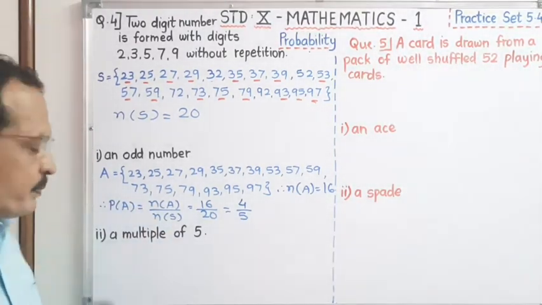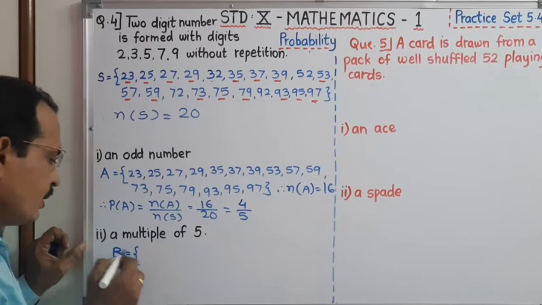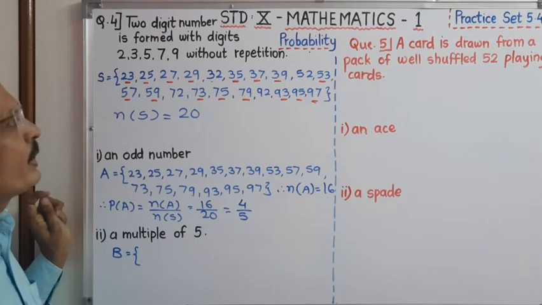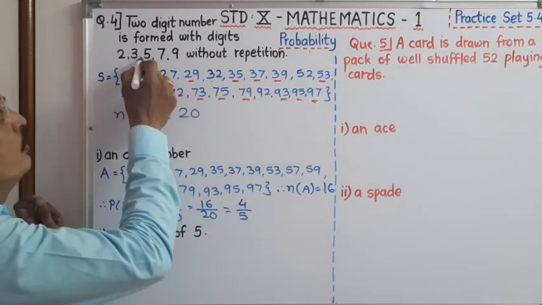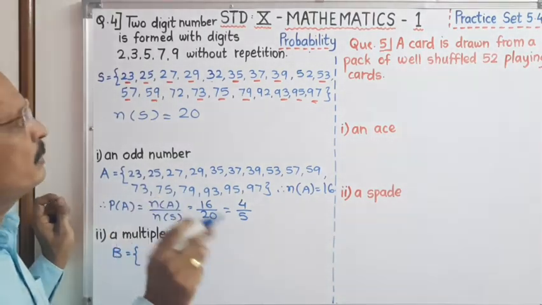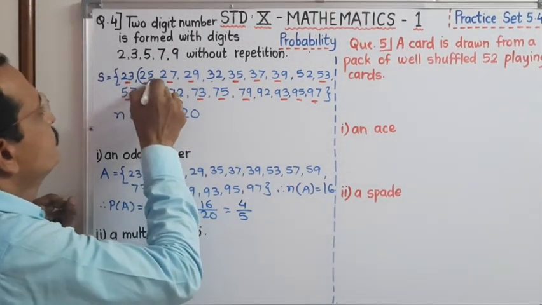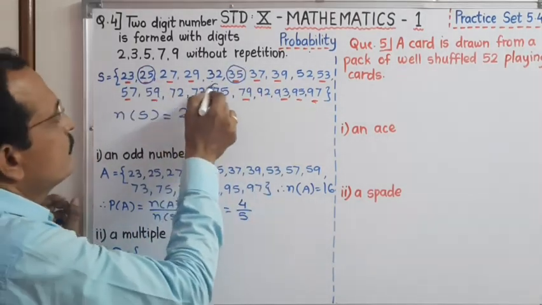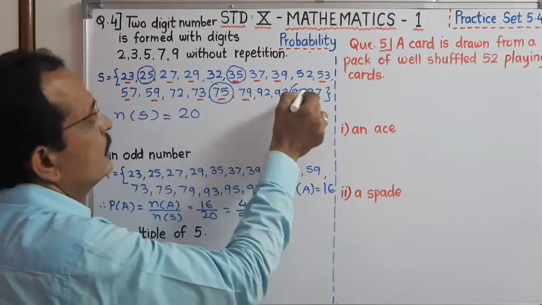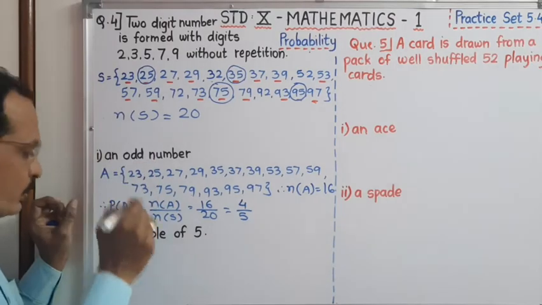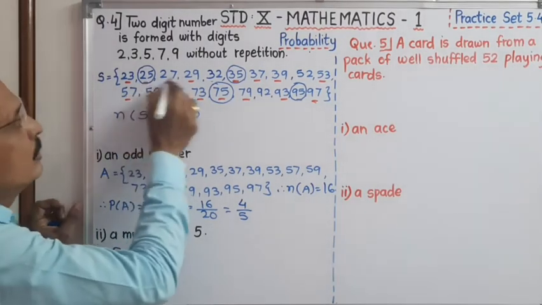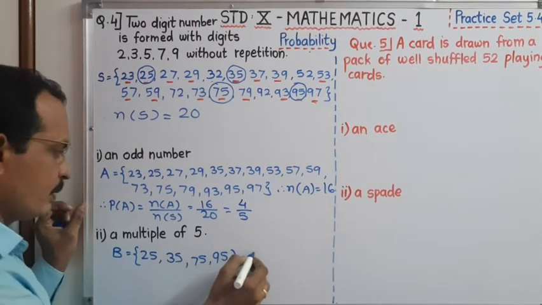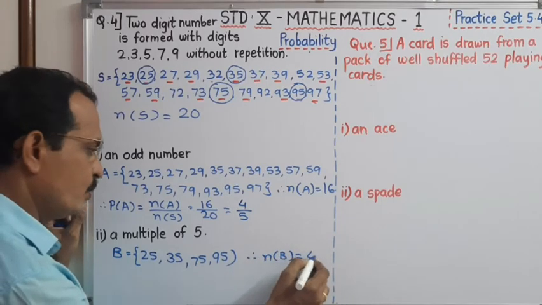See the second event. Event B is a multiple of 5. From this, we have to find out the multiples of 5. How to find out? Just see, here digit 5 is there at the unit place. This is 25, this is 35, then here it is 75 and 95. The number with 5 at the unit place, that number we have to write. Here it is simply 35, 75 and 95. Therefore, number of B is equal to 4.